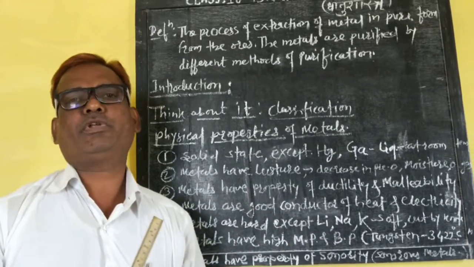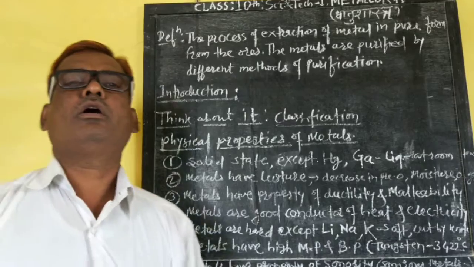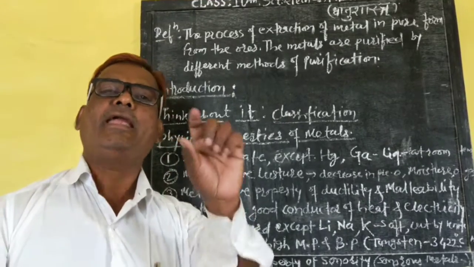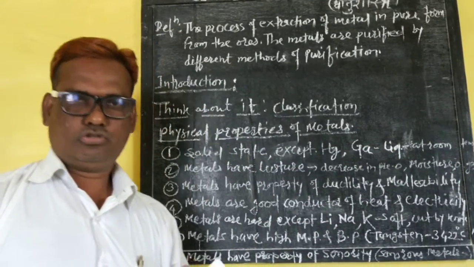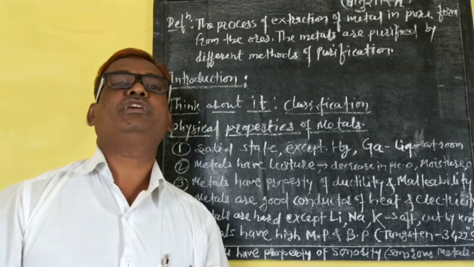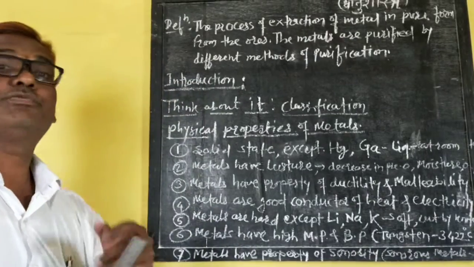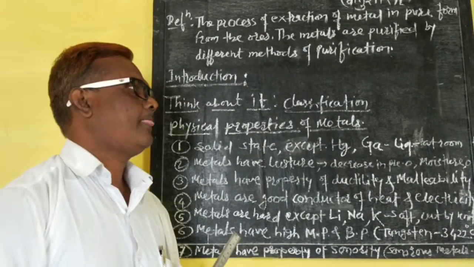Elements: in the second chapter, classification of elements, we learn about 118 elements. So we know the elements. And what do we mean by compounds? The compounds means when two or more elements come together, there is formation of compounds.